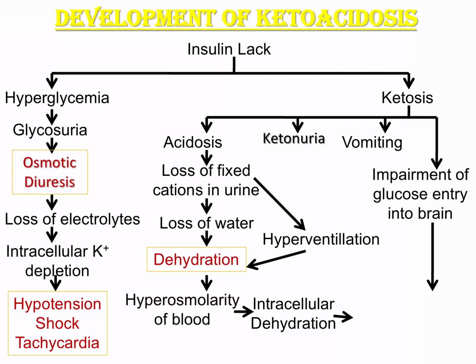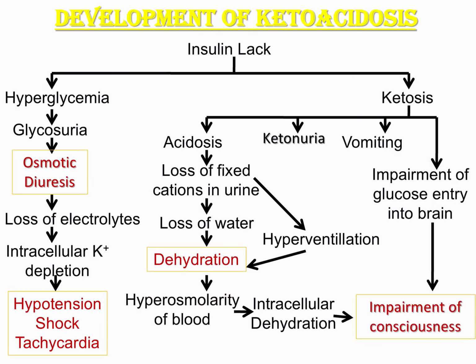Along with this, if there is a lot of ketosis, we all know the brain depends mostly on glucose. 80% of the brain, even during starvation, depends mainly on glucose for its metabolism. If glucose is not able to enter, it is going to result in impairment of glucose entry into the brain, and impairment of consciousness.